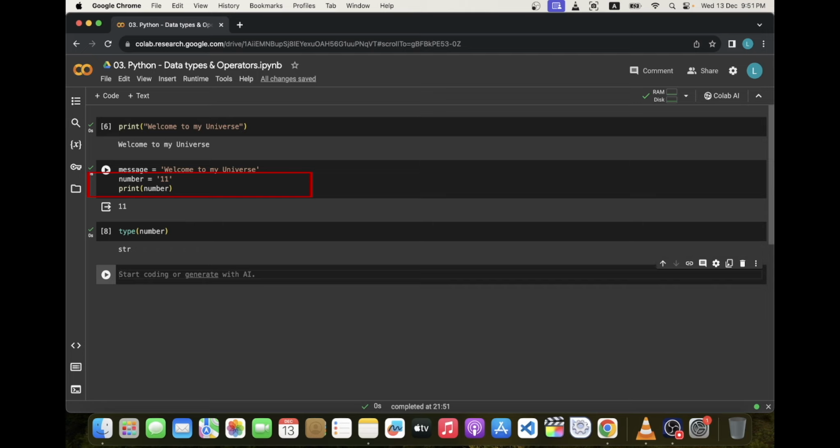value using quotation. Now let's declare another variable and name it second number and assign a value, a number value. Let's assign 10 here. And this time we will not wrap the value using quotation marks. Now let's check the type again.